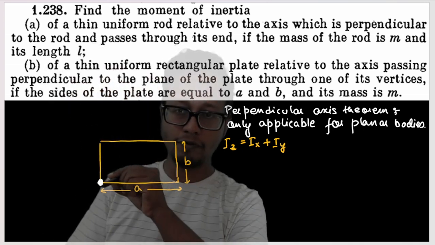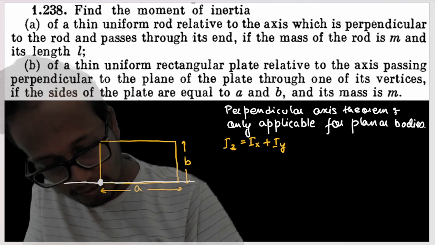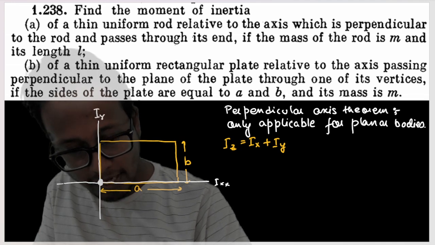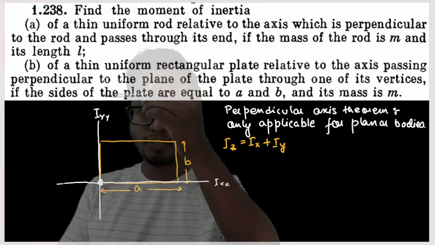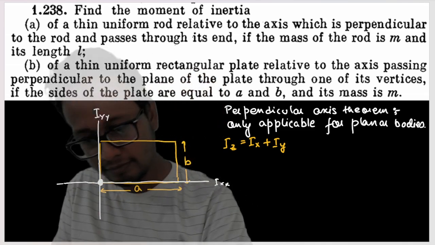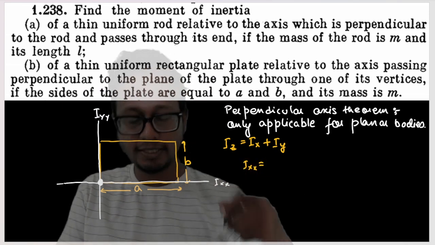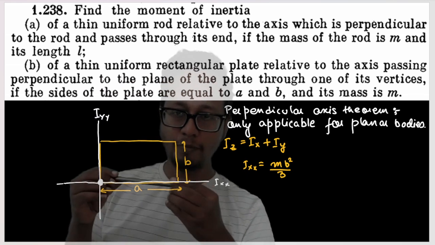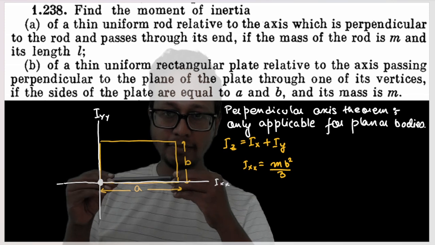That means if I want to find the moment of inertia about this z axis, I must find the moment of inertia about this x axis, Ixx, and the moment of inertia about this axis, Iyy. The moment of inertia about the z axis would be Ixx plus Iyy. So first, Ixx, the moment of inertia about the x axis, is nothing but m b square by 3, isn't it? If I consider this a long rod of length b, the moment of inertia about this axis is m b square by 3.